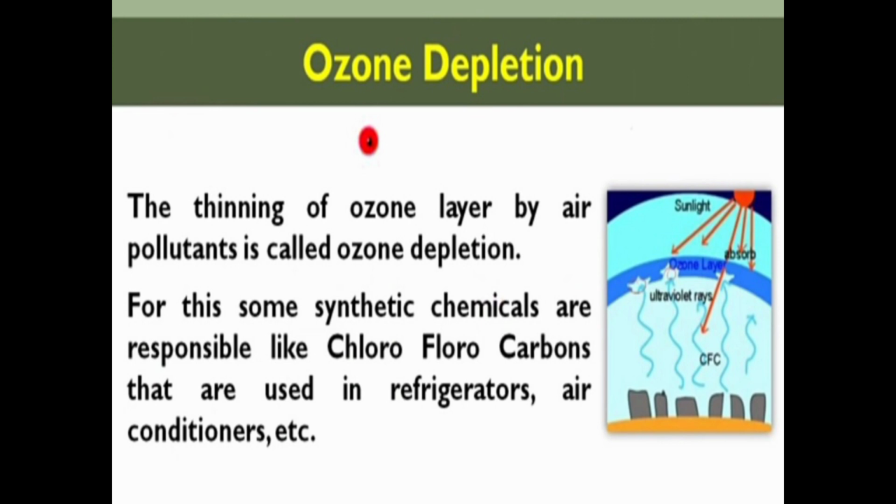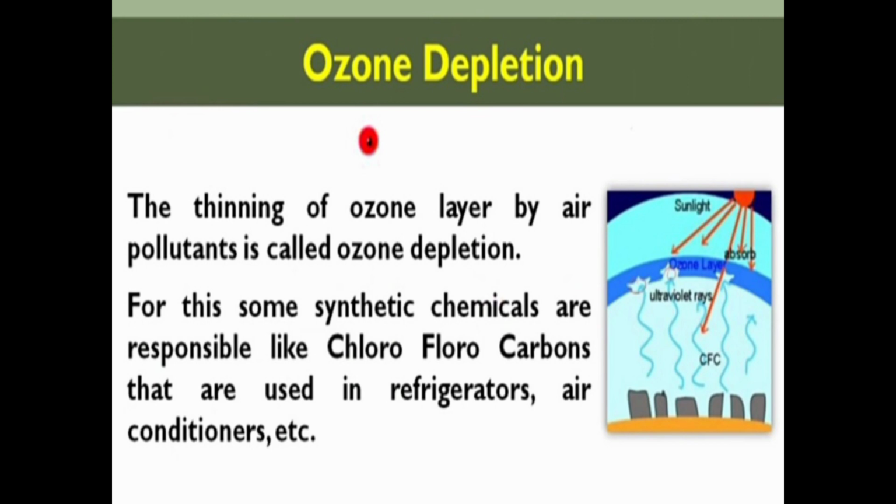Now comes ozone depletion. The thinning of the ozone layer by air pollutants is called ozone depletion. The ozone layer is becoming thin day by day because of the air pollutants, and that is called ozone depletion. Depletion means the ozone is getting depleted. The ozone is getting destroyed day by day. That's why its layer is becoming thin, because of these air pollutants.